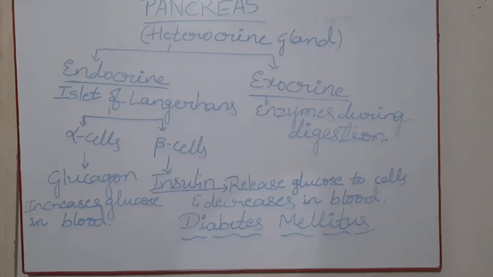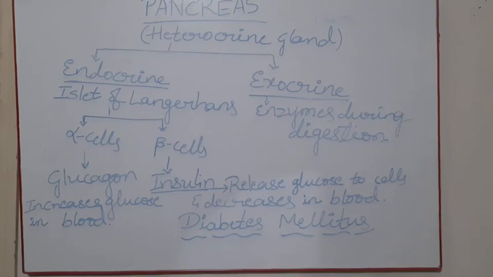Endocrine glands are the ductless glands. So a part of the pancreas is called the islet of Langerhans. This islet of Langerhans has two types of cells, alpha cells and beta cells. Alpha cells secrete the hormone called glucagon, and beta cells secrete the hormone called insulin.